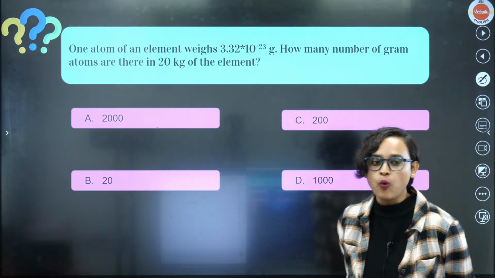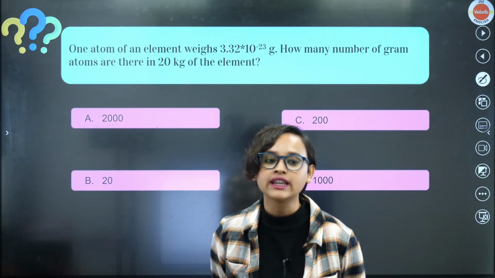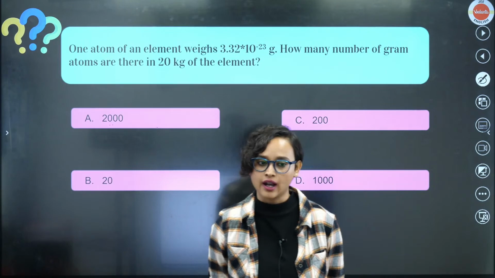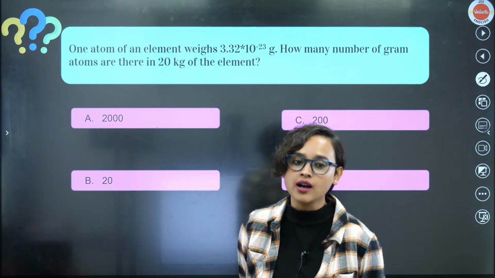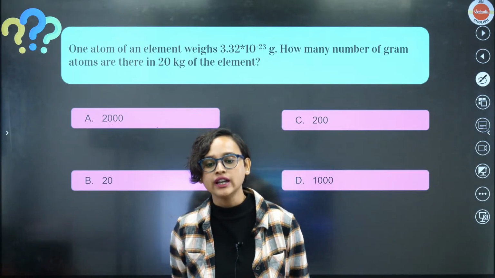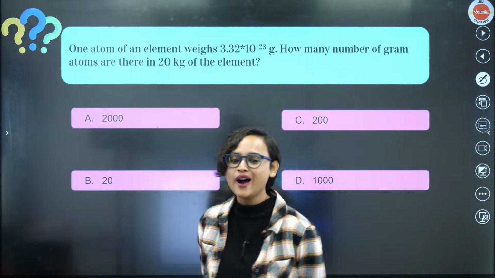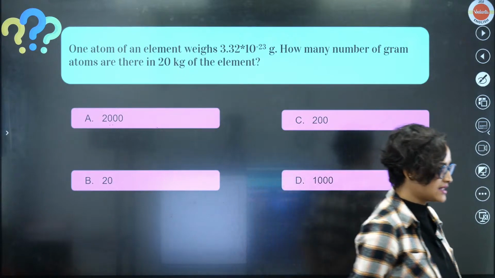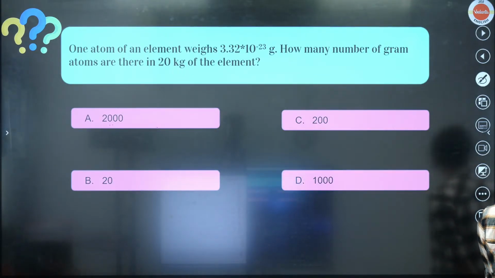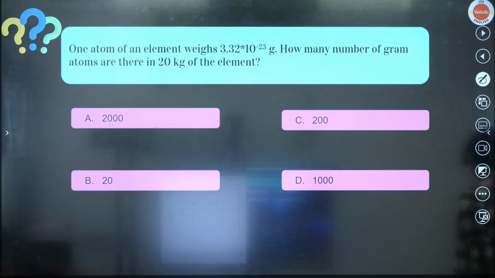Okay, next question. One atom of an element contains 3.32 into 10 to the power minus 23 gram. How many gram atoms are there in 20 kg of the element? Tell me. 20 kg can also be written as 20,000 gram, no? So, if I do 20,000 divided by 3.32 into 10 to the power minus 23, what will I get?